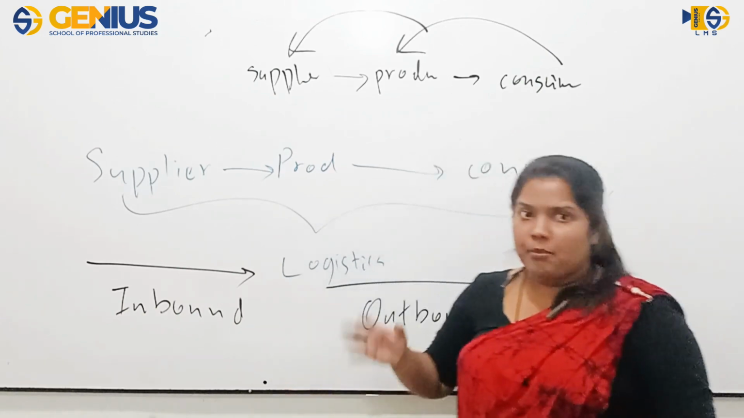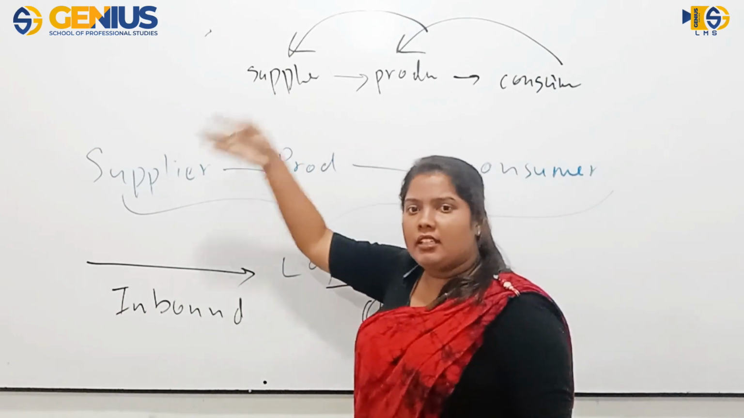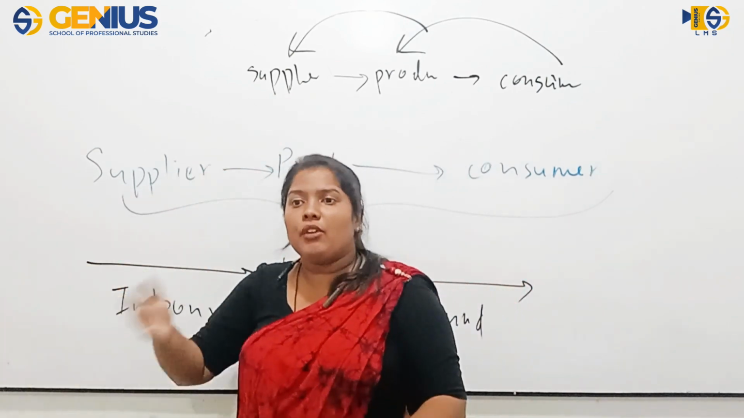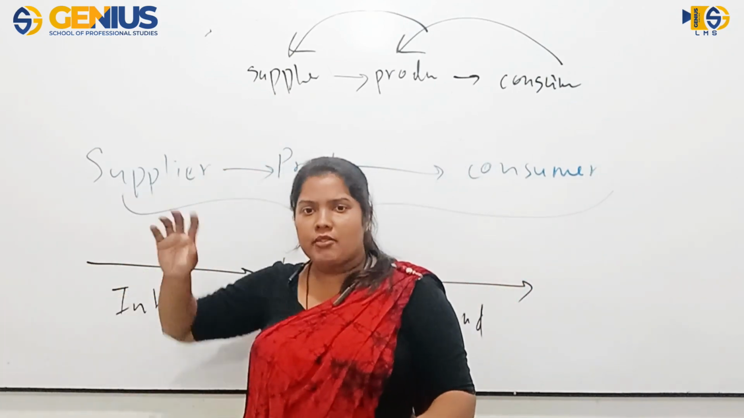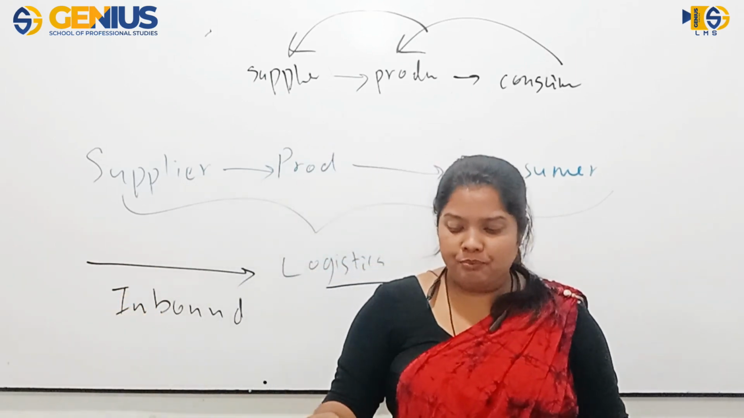It will be collected by the agents who are selling that, not the producer, and it will be given to the producer again to refill. That is what you call reverse logistics. And in that question, what they are asking is here,